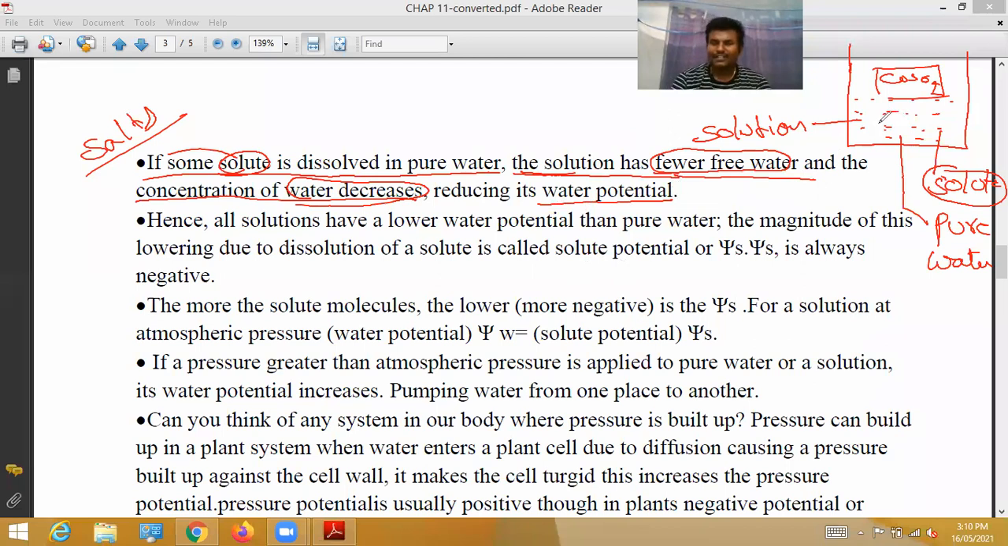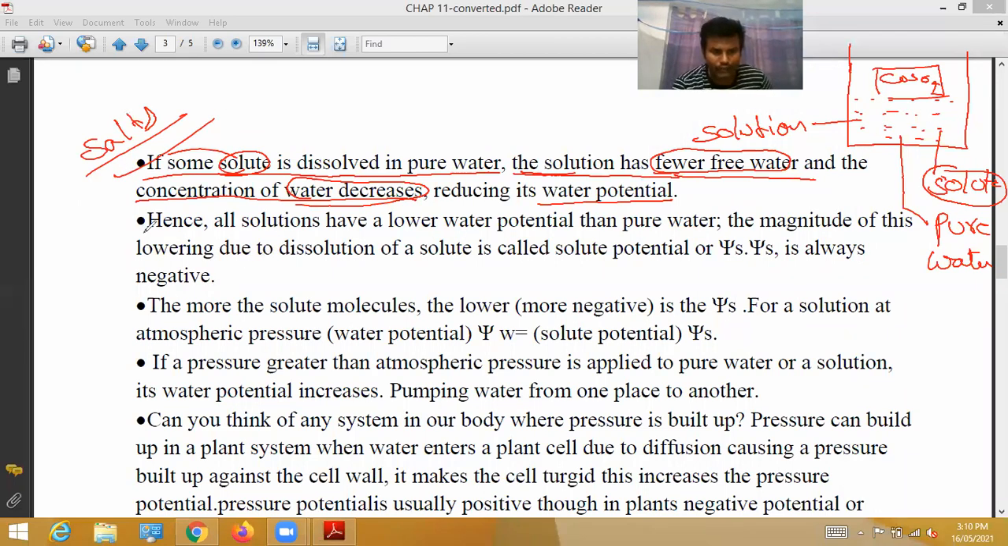Here it is a very simple point. If you listen, you can understand. We have taken pure water, and in that pure water we have added a little salt. When we add salt to the pure water, the water molecules in that solution gradually decrease, and the concentration of water also decreases. In parallel, the water potential also decreases. That is the first point.